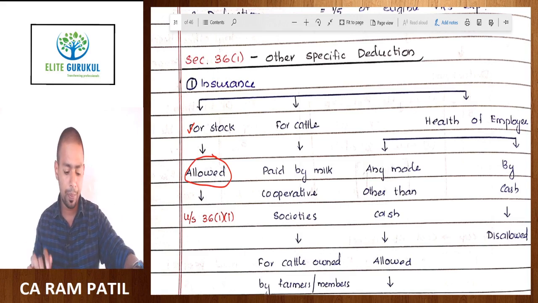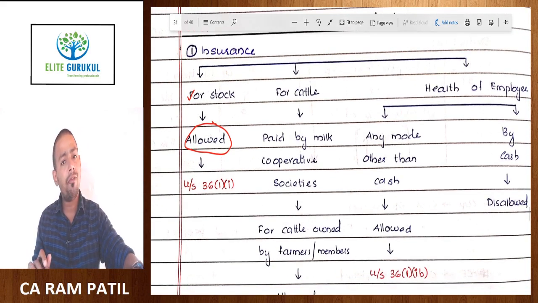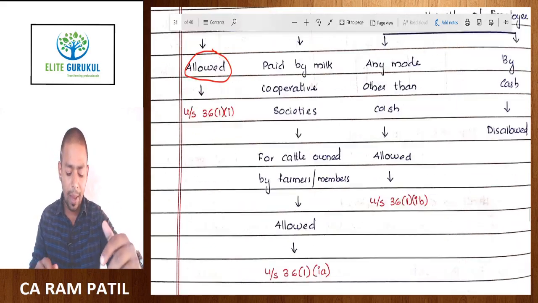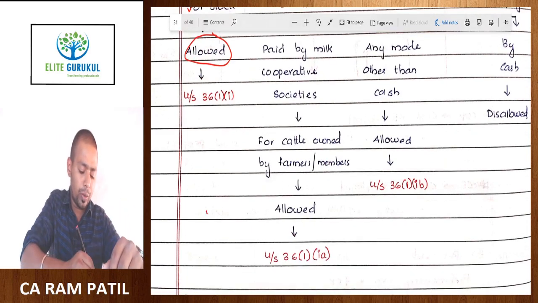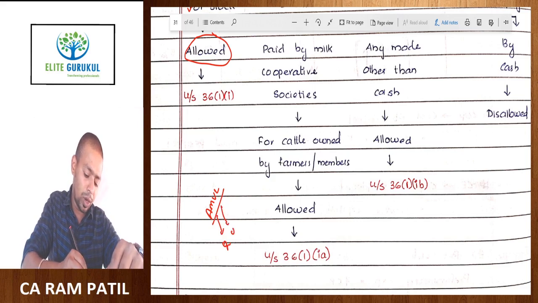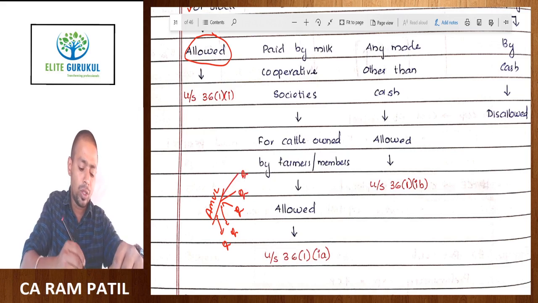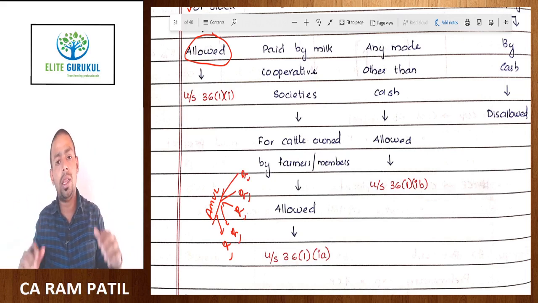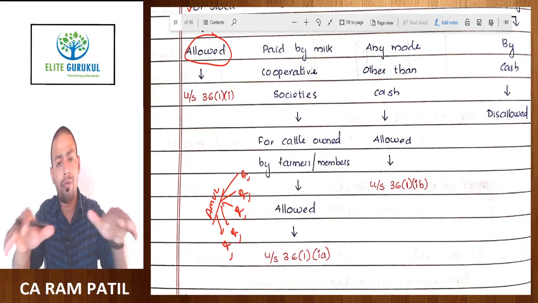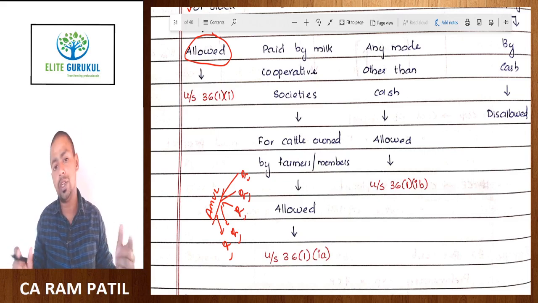So 36(1)(1). Now there are a lot of milk federation organizations in India, milk cooperative societies in India. For example, Amul. Amul will not only insure its own cattle, Amul will also insure the cattle owned by the members or the farmers who are contributing milk to the operation of Amul. So apart from its own cattle, it is going to take insurance for the cattle owned by the farmers or the members of the particular cooperative milk federation society.